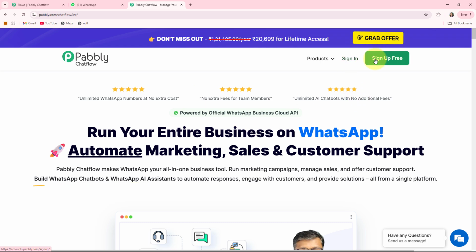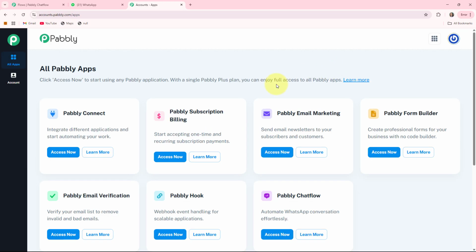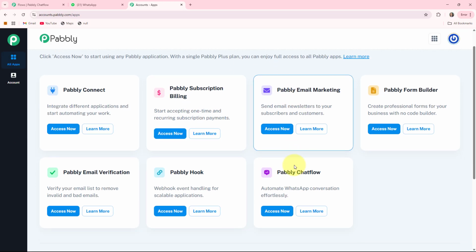Here on the right hand side you can see 2 options. The one is sign in and the other is sign up. If you are a new user, then you can click on the sign up option. If you are an existing user, then you can click on the sign in option. As I am an existing user, I'll click on sign in. See, these are all the apps that Pabbly provides to its users. As we are creating a WhatsApp chatbot, I'll go into the Pabbly Chatflow box by clicking the Access Now button.